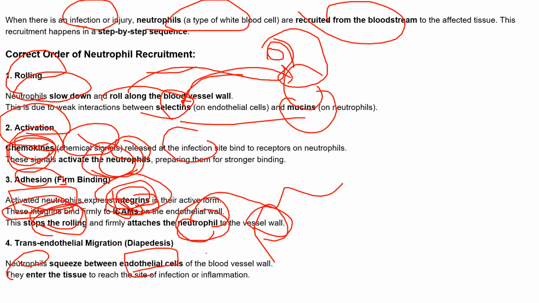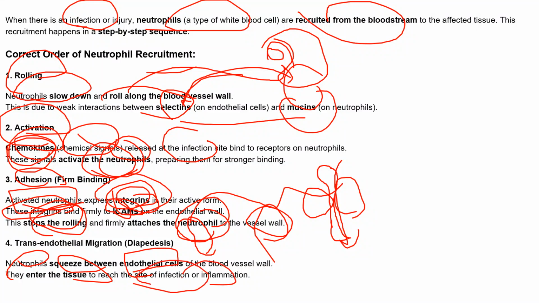That's why we call it transendothelial migration: between two endothelial cells, the neutrophil will come and squeeze itself, move out of the blood vessel, and enter the tissue so that they can reach the site of infection or inflammation. We also call it diapedesis.